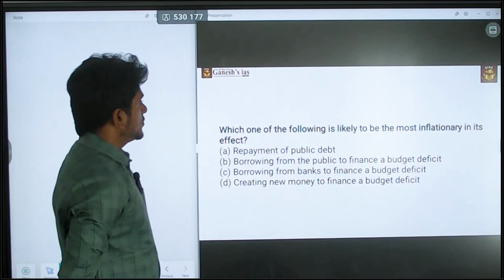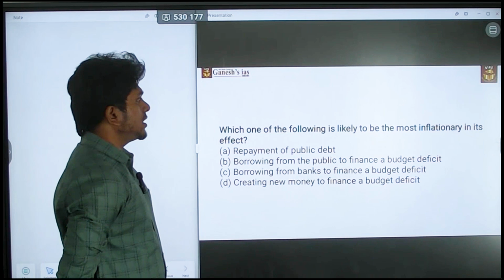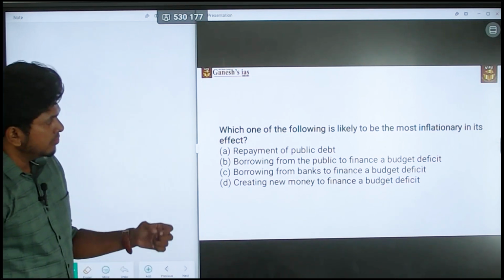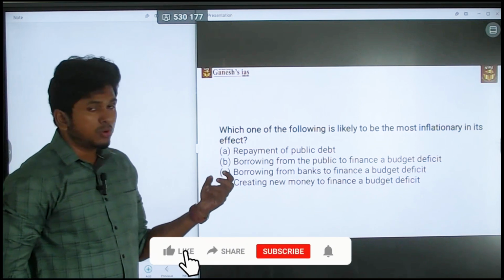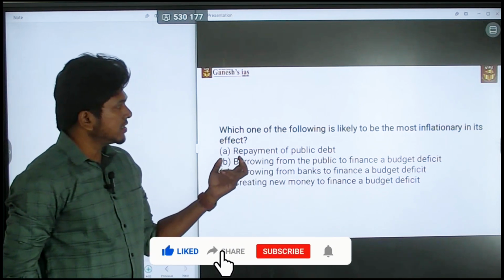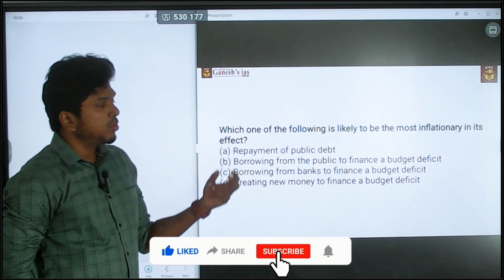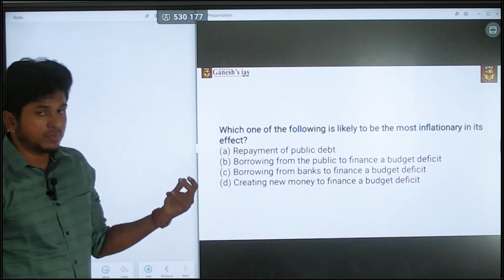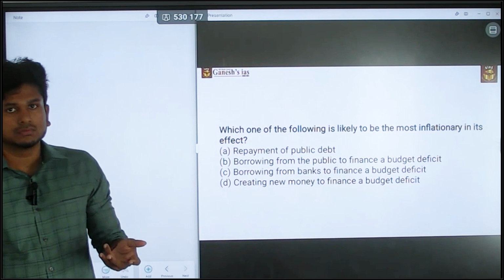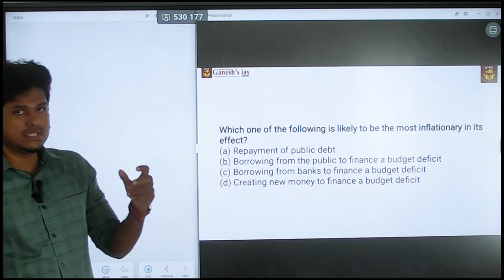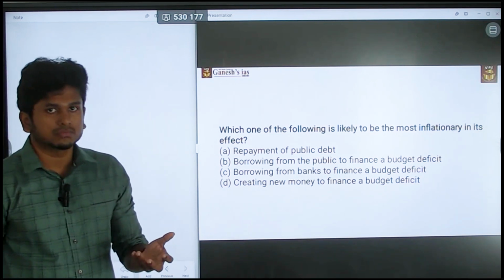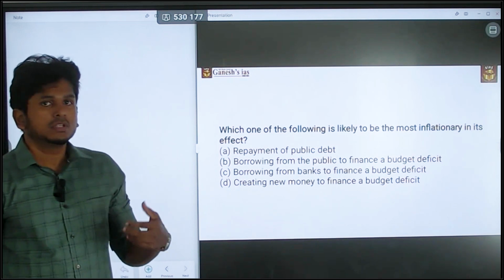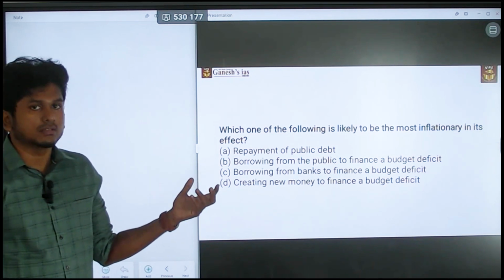Okay. So which one of the following is likely to be the most inflationary in its effect? Please note that the question is more precise. It is asking about the most inflationary, which means all four statements may be inflationary, but it is asking which is the most inflationary one, the one creating the most severe inflation. That is the question they are actually asking.